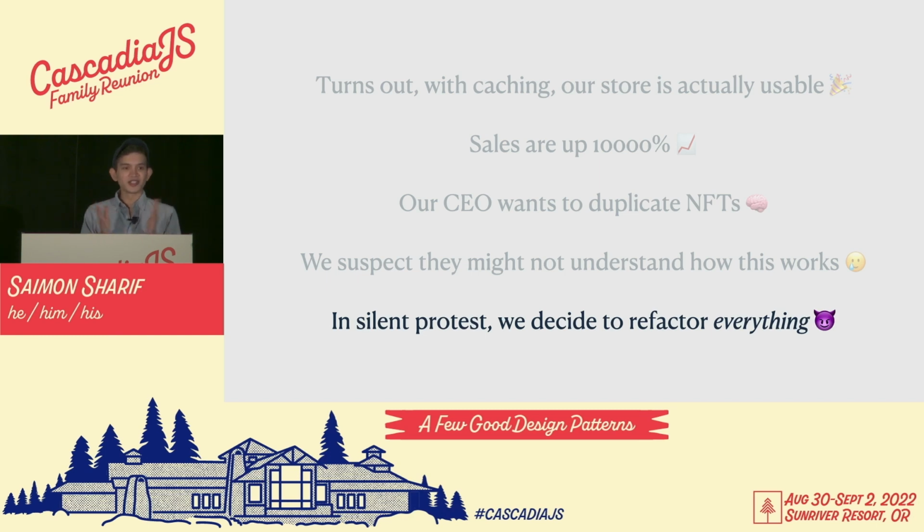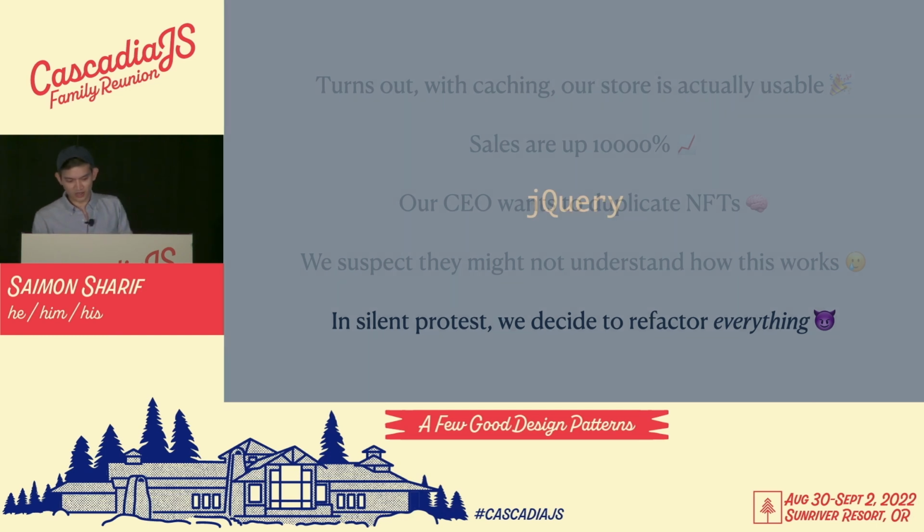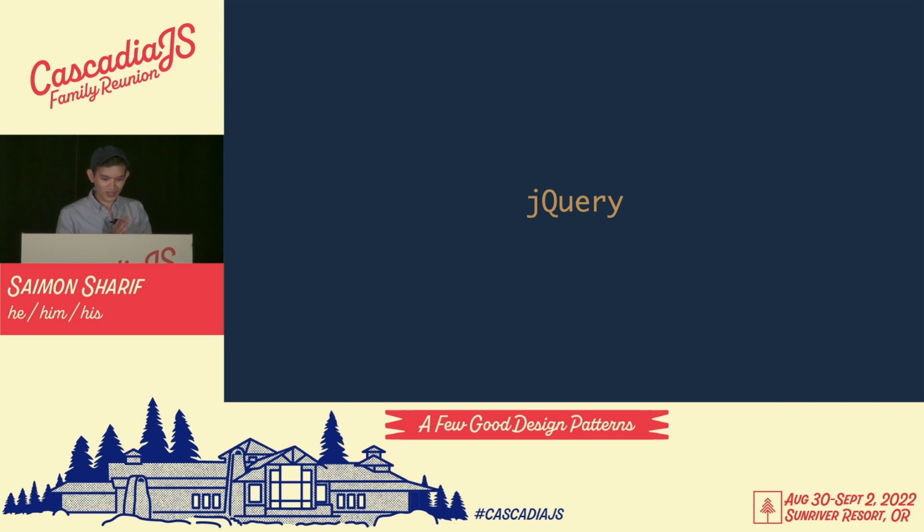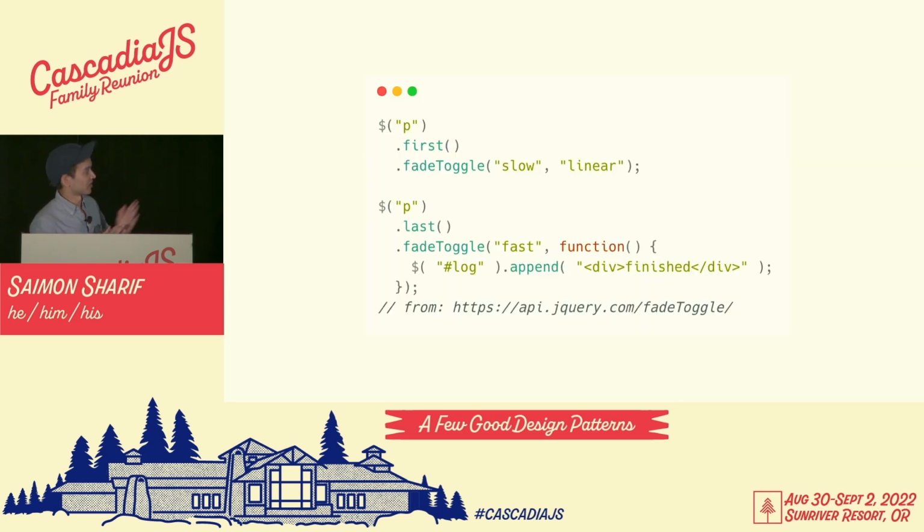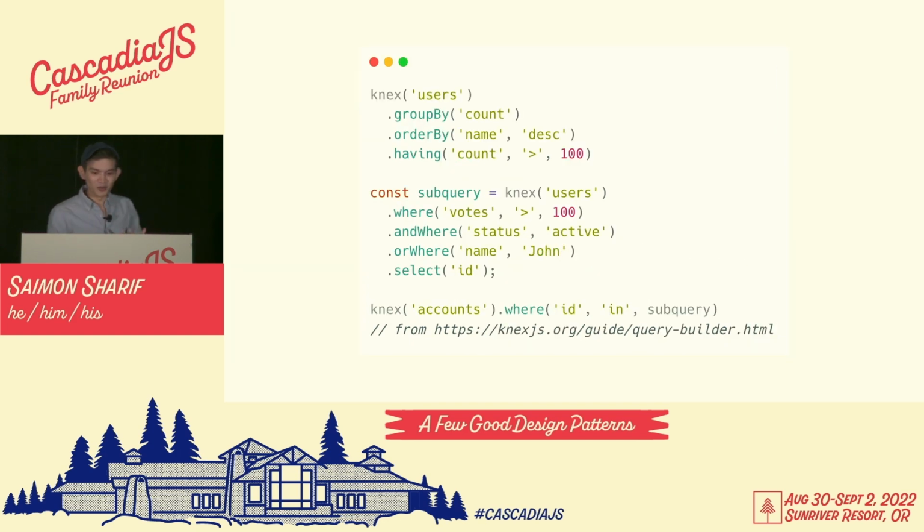From the good old days, we finally remember using our friend jQuery. Look at this. This is pure joy. This is great. This is method chaining. In all sincerity, more recently, we may have written similar code when using a query builder like Knex. Notice how the methods here are all chained one after another. Also, notice how the code reads like its own language.